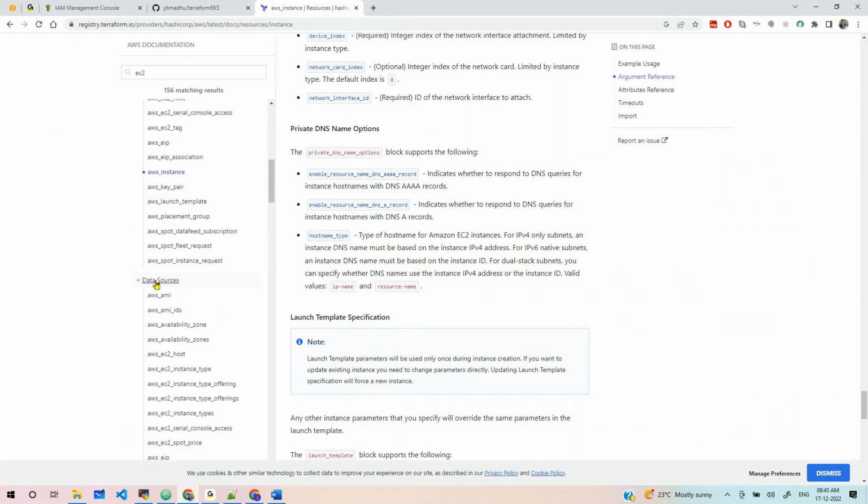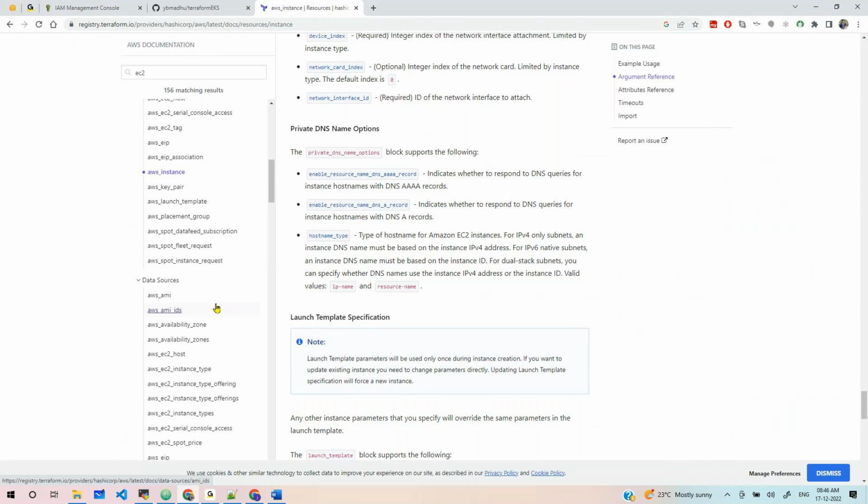What do you mean by data sources? I'm not asking about data types. Inside a resource, what are the elements we need? For example, my resource is an EC2 resource. What is required for that?